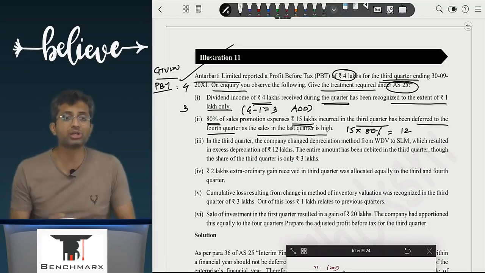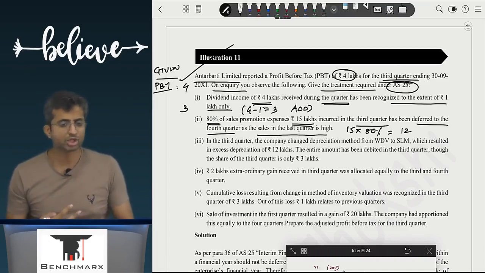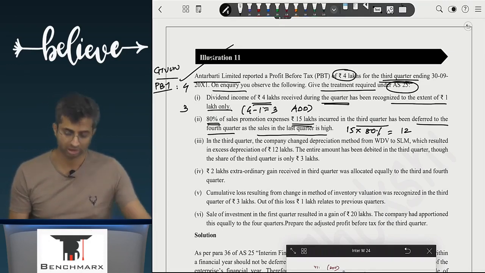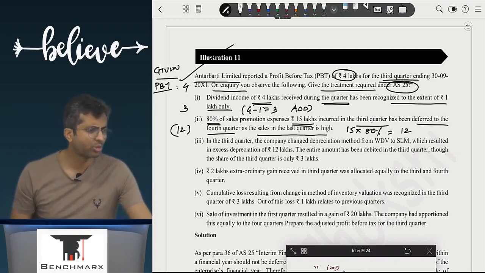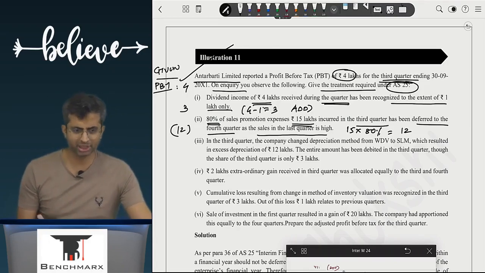Ideally, this 12 should be recorded where? In the current quarter. Where has it been recorded? Fourth quarter. So what do you think we should do? Add, subtract, ignore. Subtract. How much? 12. Not the entire 15. Why? 20% must already be recorded because only 80% is deferred.